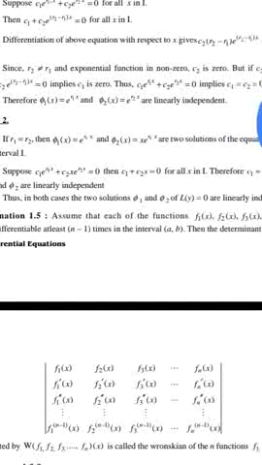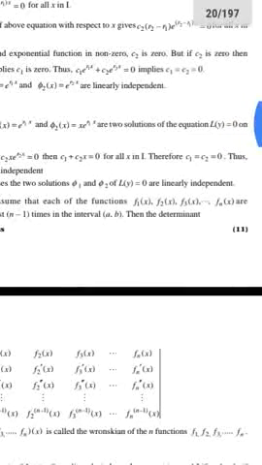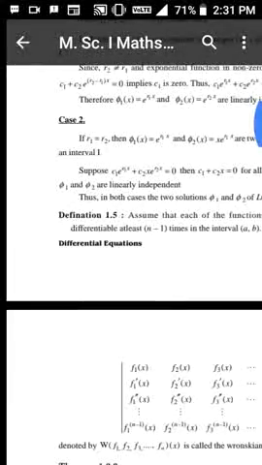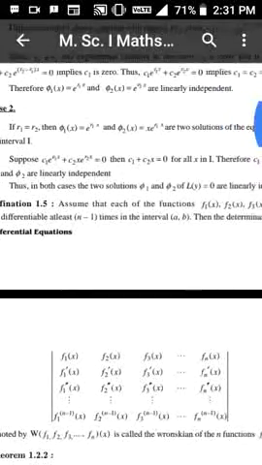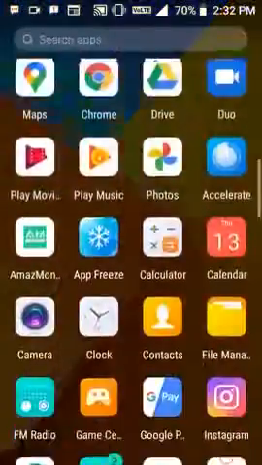Then C1 + C2 x = 0 for all x in I. Therefore, C1 = C2 = 0. Thus, phi1 and phi2 are linearly independent. Thus, in both cases, the two solutions phi1 and phi2 of L(y) = 0 are linearly independent.